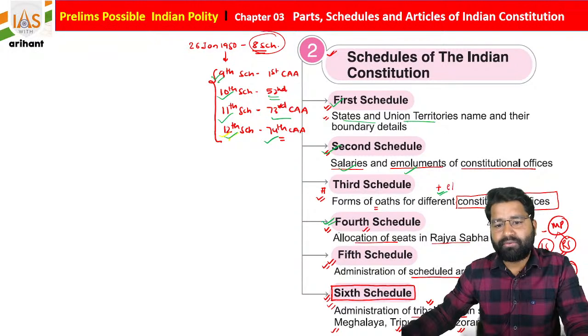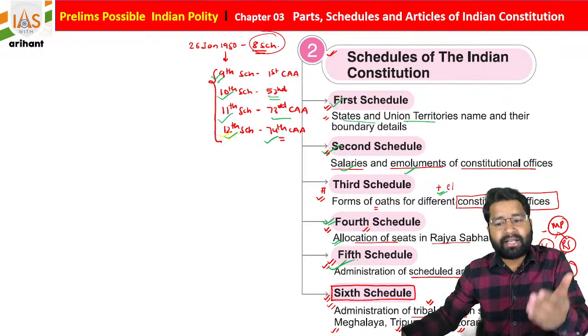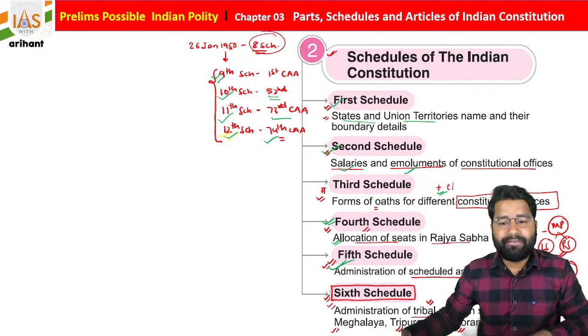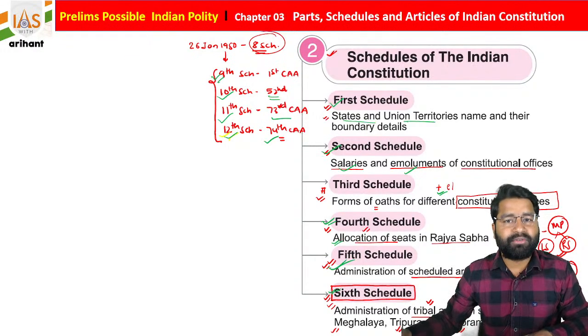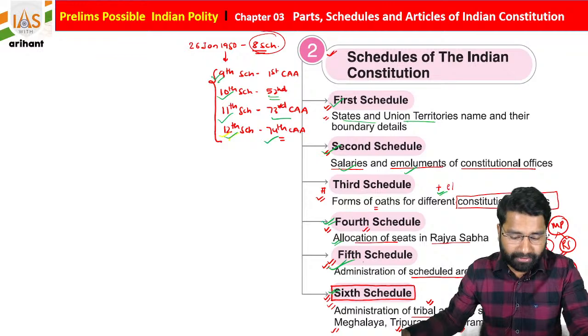The fourth schedule is about the allocation of seats of Rajya Sabha. The fifth schedule is connected with the administration of scheduled areas as well as scheduled tribes, other than those states included in the sixth schedule. The sixth schedule is about the tribal area administration of Assam, Mizoram, Tripura and Meghalaya, AMTM. You can remember this format.